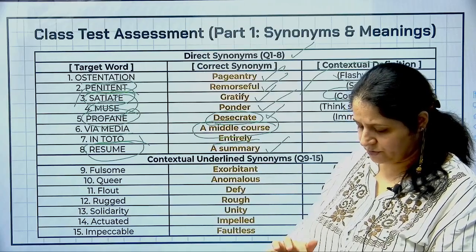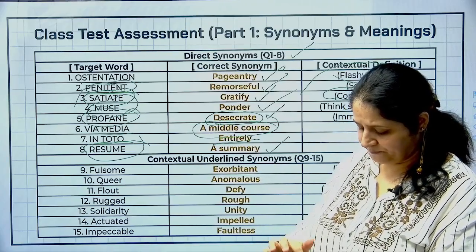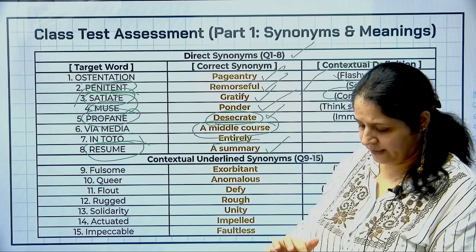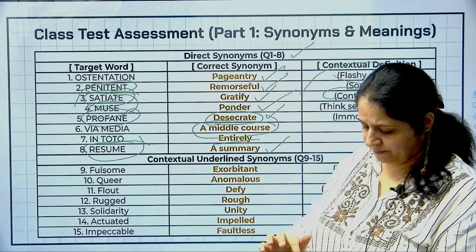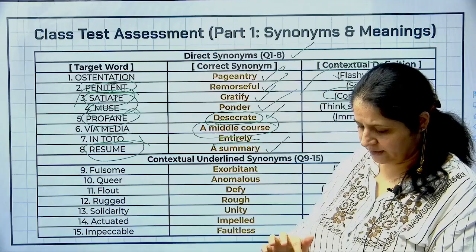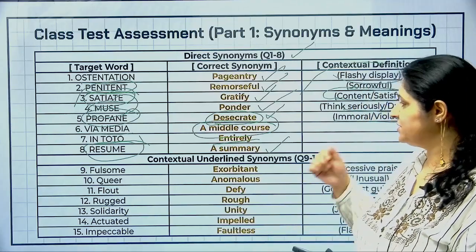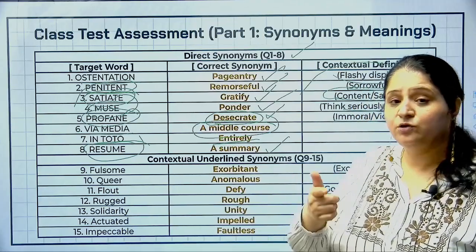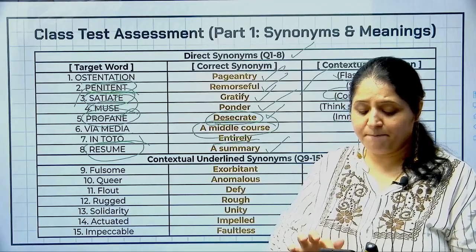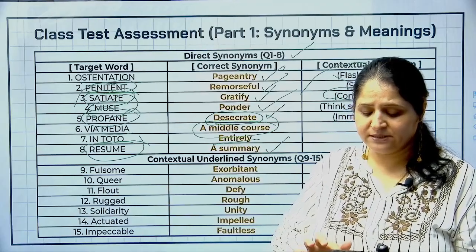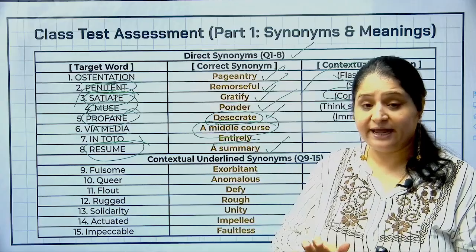Let me tell you what was the sentence basically. The 9th question was, you must have the handouts with you, आप check कर सकते हैं students. We were taken aback at the fulsome praise heaped upon our former enemy.